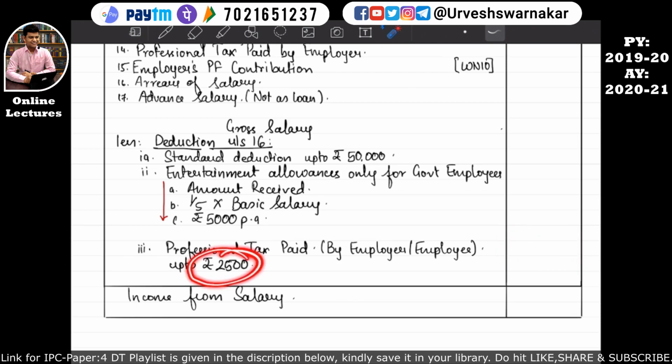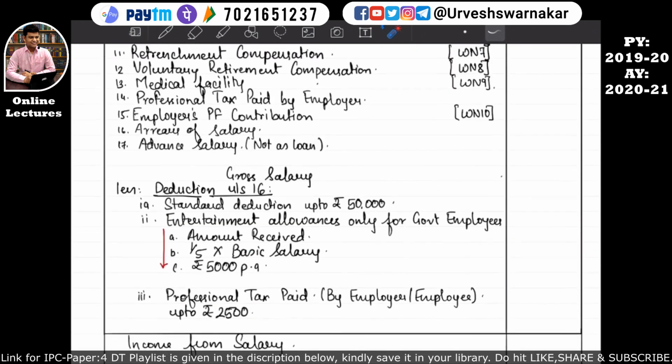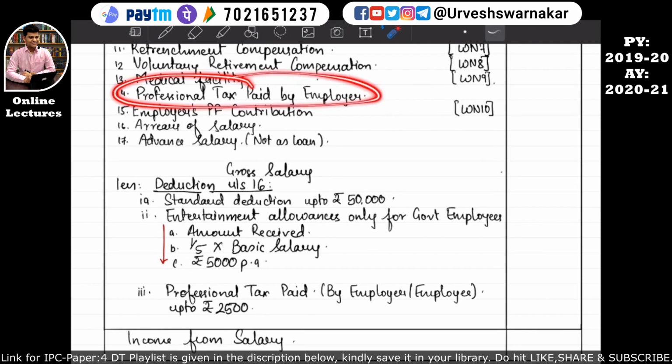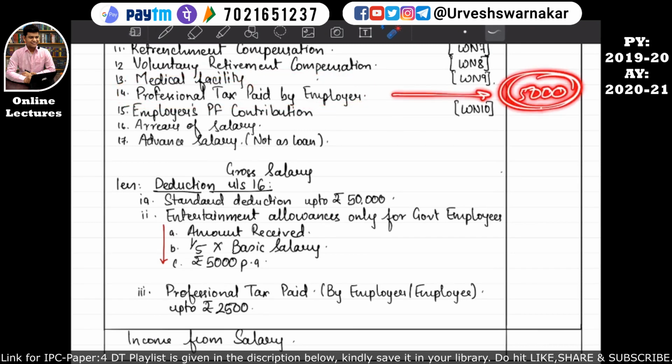But 2,500 is a maximum limit. For example, understand that if a professional tax is paid by the employer of say rupees 5,000, and this 5,000 we have considered in the income from salary of the employee, the deduction will be available of only 2,500. I hope this is quite clear to you all. So this was quite a self-explanatory point.